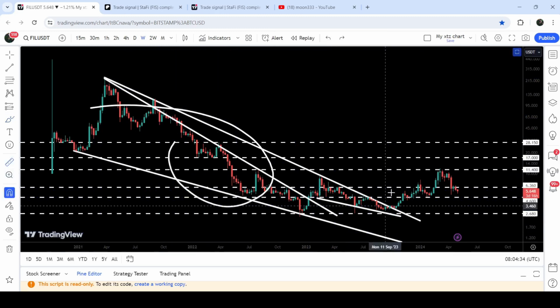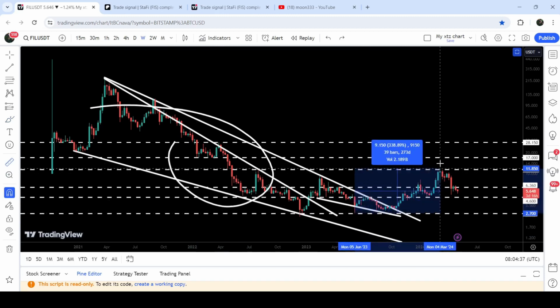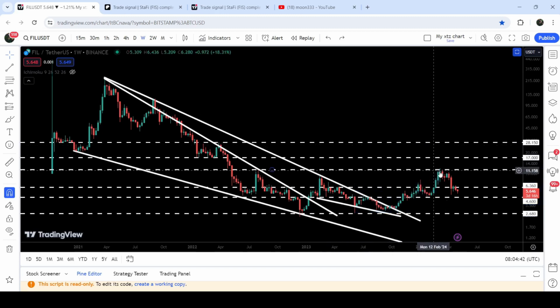And so far, from this low to here, you can see that Filecoin has rallied almost 338%, but got rejected by this long-term resistance of $11.40 that was previously working as a resistance here. And again, for the past several weeks, it is working as a resistance here as well. Now, recently, we have broken down the support of $6.36, and now we are about to hit the next support of $4.60. That is also another very strong and firm support that had been previously working as support here, resistance here, and support here, and support here. And for several weeks a month, it has been working as a support here as well.